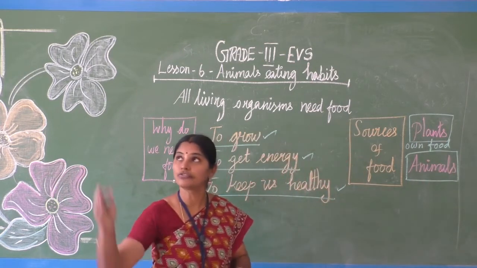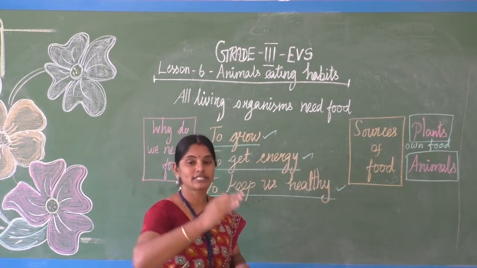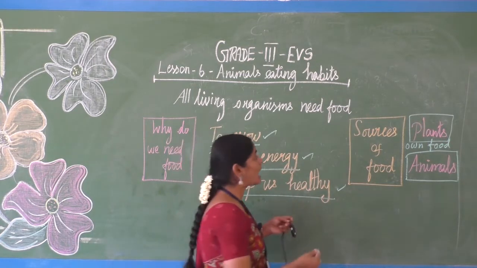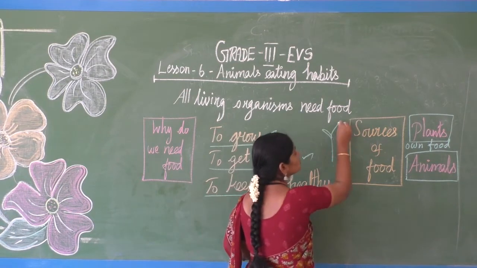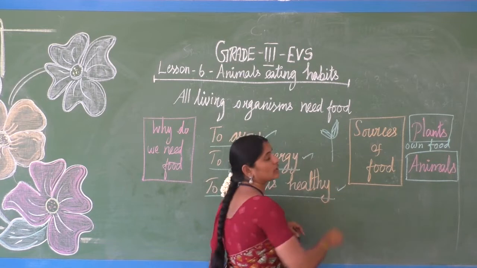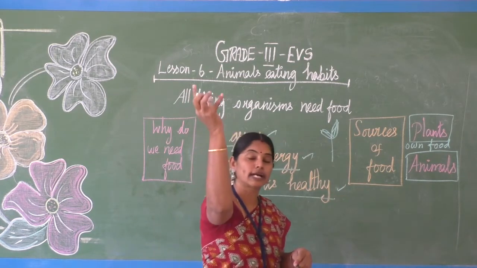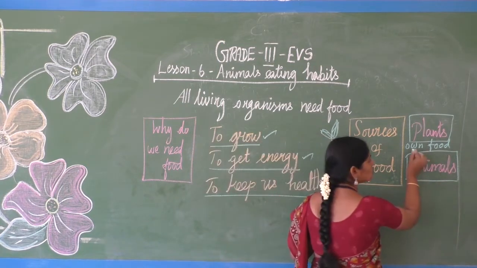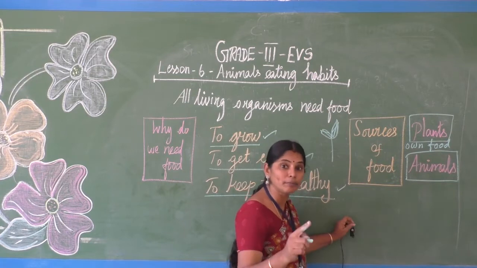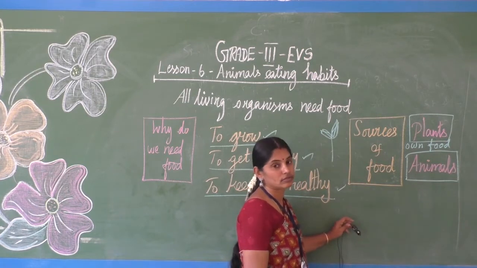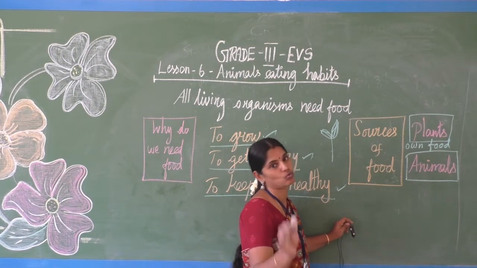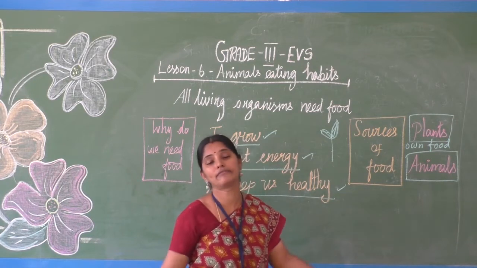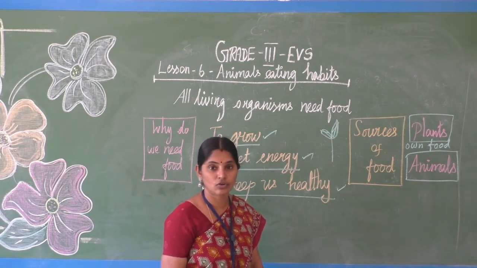So the process is called photosynthesis. With the help of sunlight, air, water and nutrients from soil, a plant can prepare its own food. So in the leaf, chlorophyll is present to absorb the sunlight, and all that we studied, isn't it? So plants have the ability to prepare their own food. Okay, so the plants only give food to every living organism in this world.